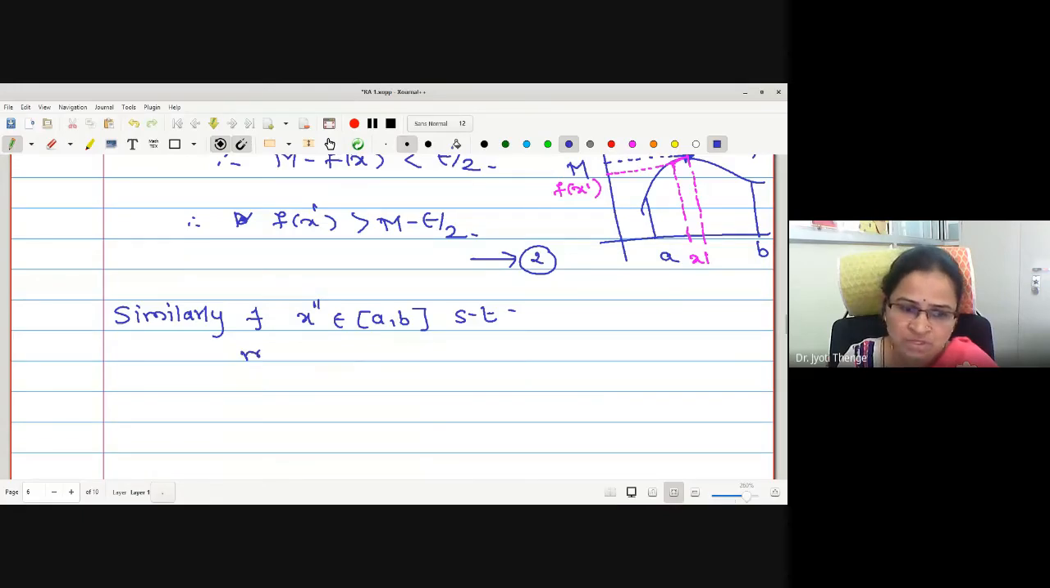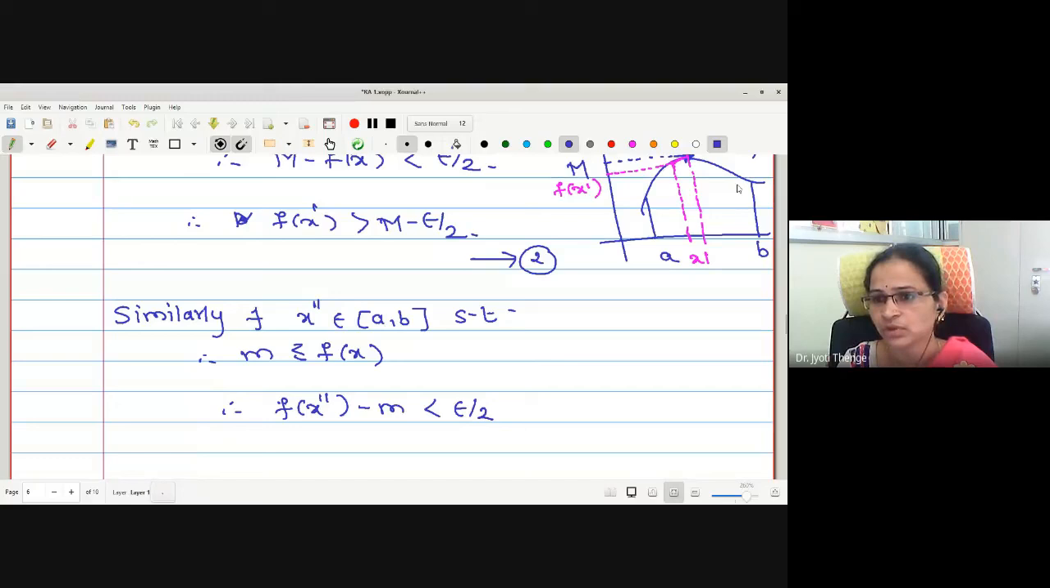We know M is always less than or equal to f(x'). Therefore, we will find out the difference between the two. Therefore, I will find out f(x'') minus m is less than epsilon by 2. Okay, I'll draw another sketch on this slide.